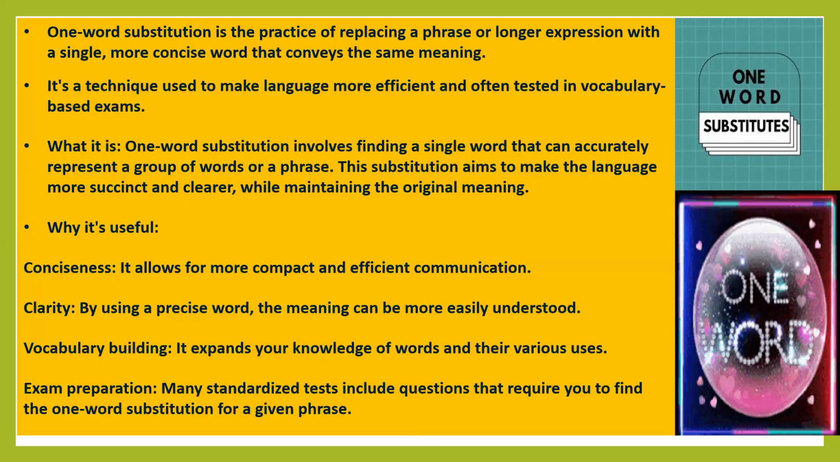So what is one-word substitution? One-word substitution involves finding a single word that can accurately represent a group of words or a phrase. With the help of one word substitution, we are using a single word for a group of words or a phrase. This substitution aims to make the language more succinct, clear and concise, while maintaining the original meaning.